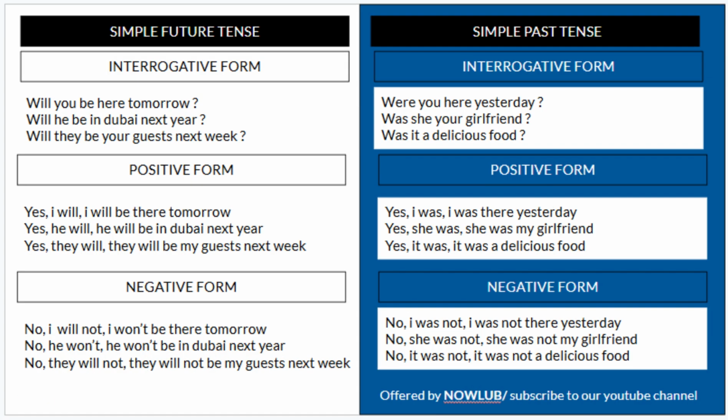Simple future tense, interrogative form. Will you be here tomorrow? Because in the affirmative form we say you will be here tomorrow. So to ask a question, don't say you will be here tomorrow, no, but will you be here tomorrow? Question mark. Will he be in Dubai next year? Will they be your guest next week?